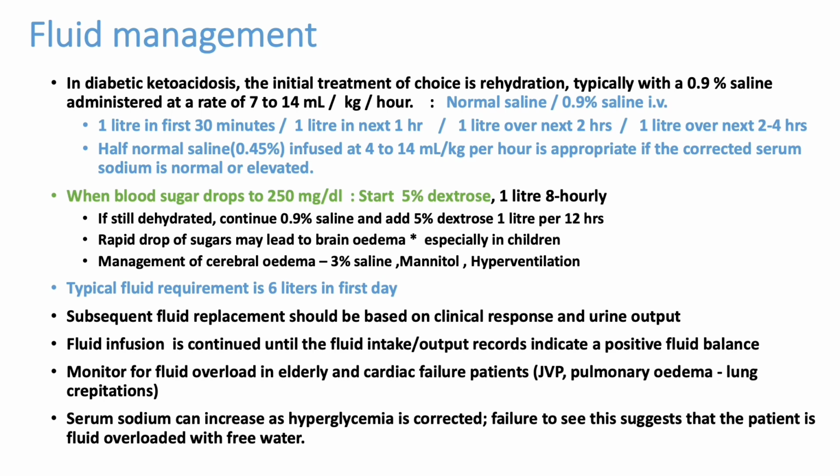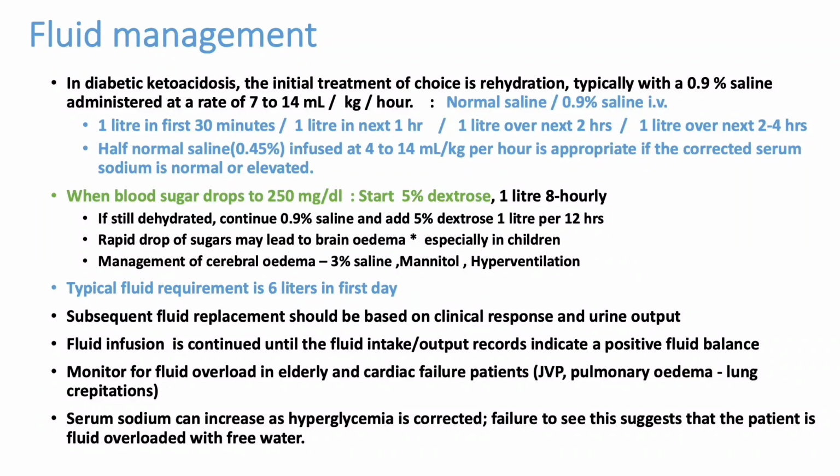When the sugar drops to 250 milligram per deciliter, start dextrose. 5% dextrose infusion can be started. This is to avoid hypoglycemia, but in children this can avoid cerebral edema also. Cerebral edema is one of the common complications of DKA fluid management in children, but it is not very well explained in adult patients. Here we are starting dextrose to avoid severe hypoglycemic episodes.